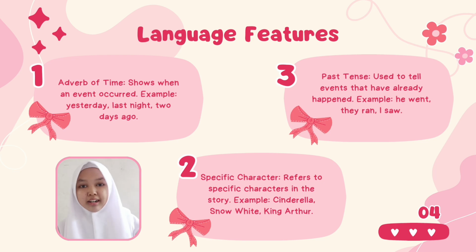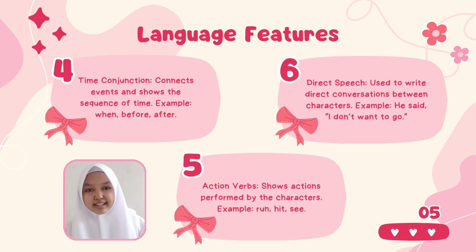Specific characters refer to specific figures in the story. Examples include Cinderella, Snow White, and Rapunzel. Next, past tense is used to tell events that have already happened. Examples, he went, they ran, and I saw. Time conjunctions connect events and show the sequence of time. Examples, when, before, and after.